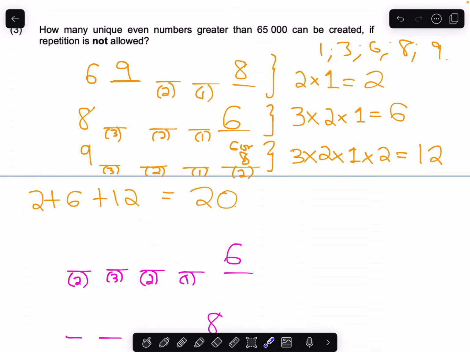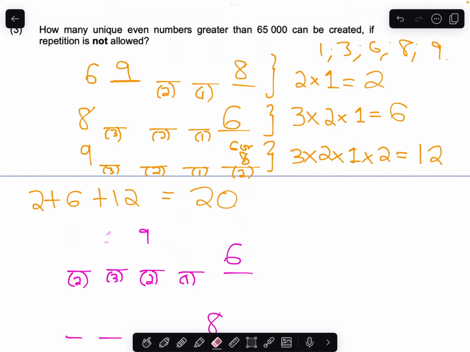Just to show you how this plays out, if this started with an 8, for example, then for this slot we're either choosing from 1, 3 or 9. Let's say it turns out to be a 1. Then here we're choosing from 3 or 9. Let's say it's a 9. Then here we're just left with 3. We only have one choice.